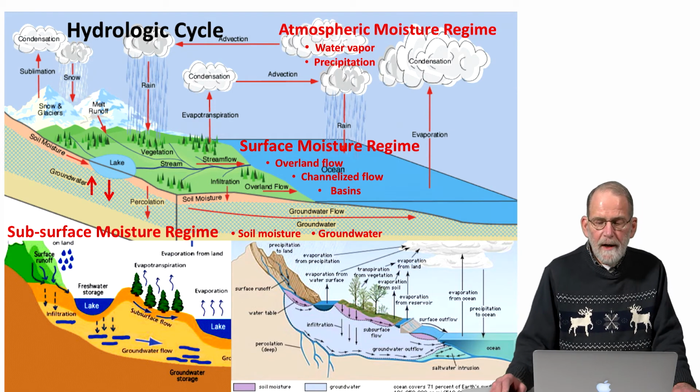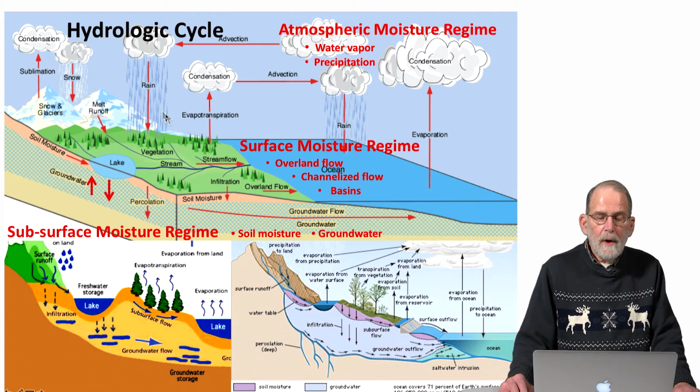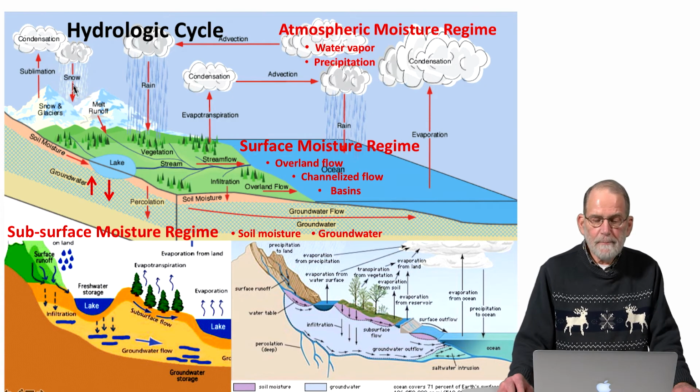So going back to our diagram, we can see there is water being transferred from the atmospheric regime to the surface regime by the effects of precipitation, rain, snow, and then there is also transfer from the surface regime to the atmospheric regime through evapotranspiration, the evaporation of surface water and transpiration of plant moisture, through the sublimation of snow from a solid state directly to a gaseous state.